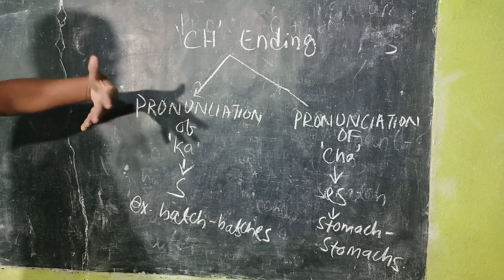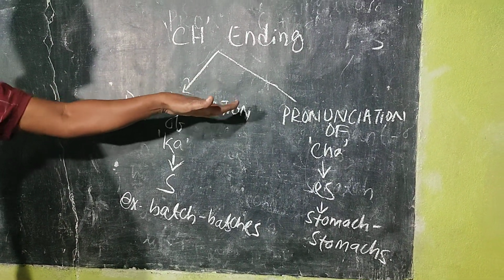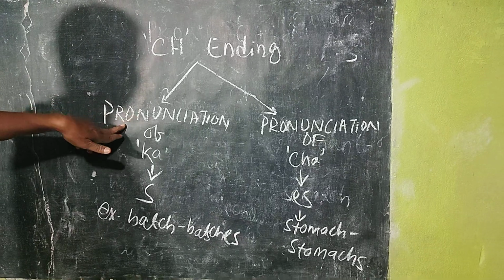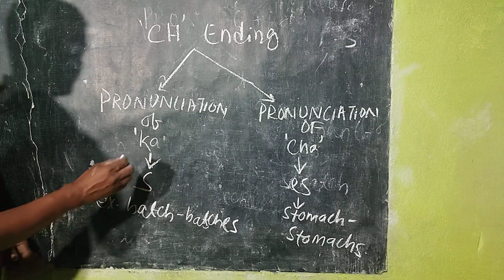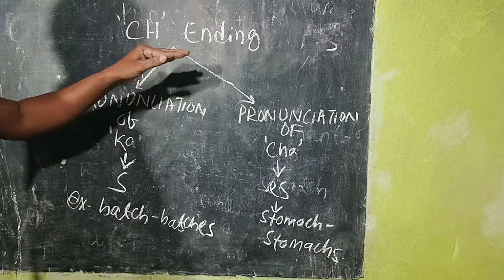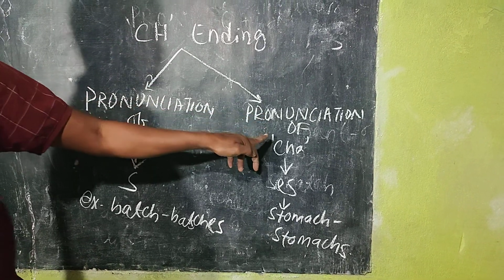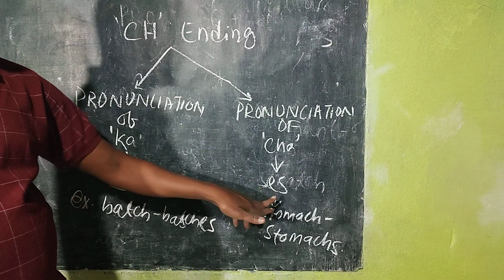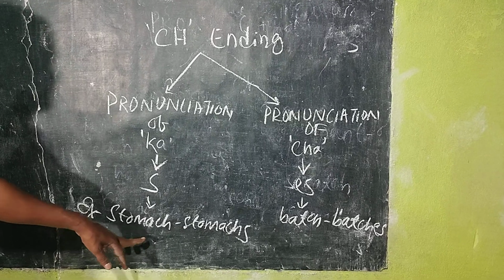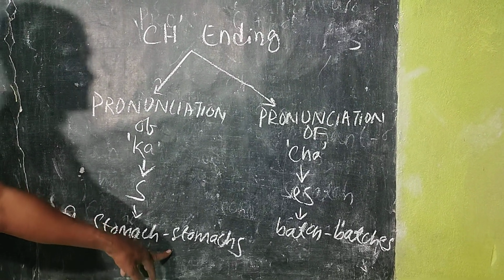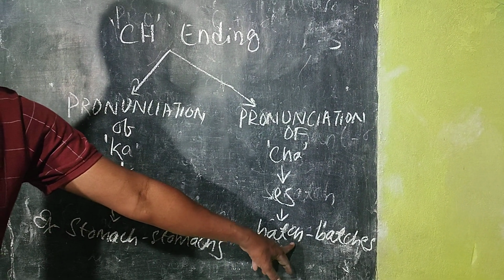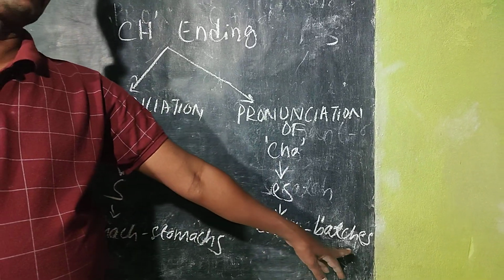That means to overcome the problems, I have made this diagram. The singular countable nouns ending in ch having the pronunciation of a k, simply add s to them. But the singular countable nouns having the ending of ch but having the pronunciation of a ch, add es to them. The example is stomach, ch as k pronunciation, stomachs, it's a plural form. Batch having the ending of ch but the pronunciation of ch, so it becomes batches.